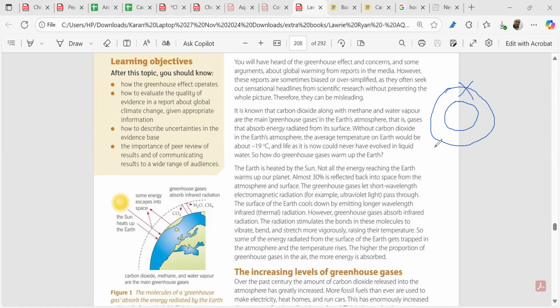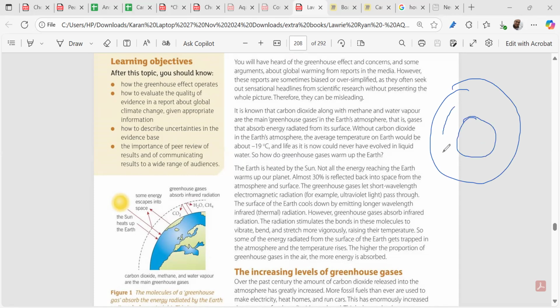So we have to know what exactly is there in the atmosphere of the earth. In the atmosphere of the earth, there's a layer of gases which is very essential to make earth a habitable planet, right? This layer of gases is in the stratosphere, just 20 kilometers above, which will be consisting of carbon dioxide, methane, and water vapor, right? These are called the greenhouse gases.